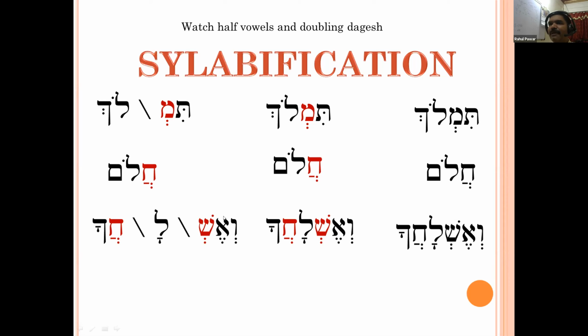Whenever a syllable is closed by a consonant, it is called a closed syllable. And whenever it is opened by a vowel, a long vowel, then it is called a long syllable or an open syllable. Whenever the syllable ends with a vowel, it is an open syllable.